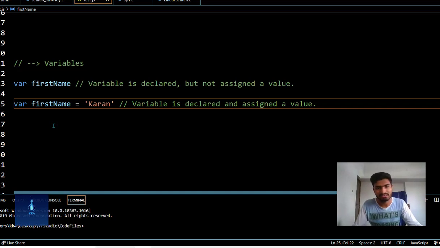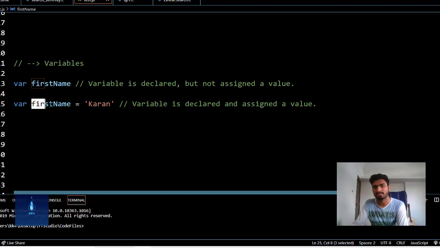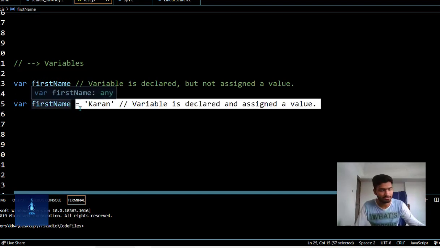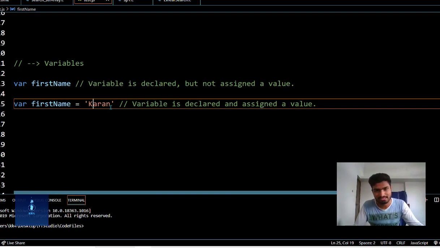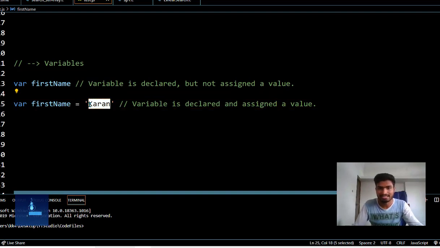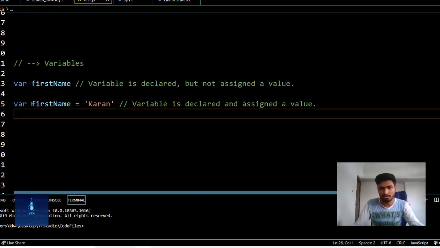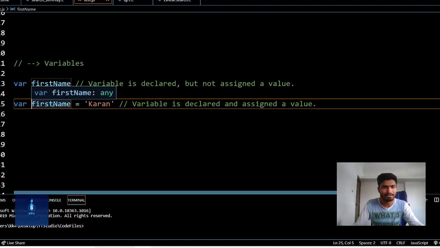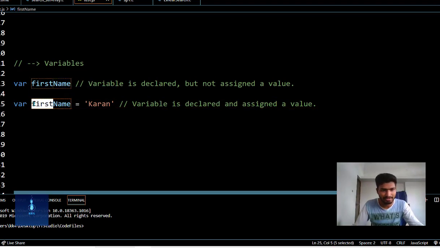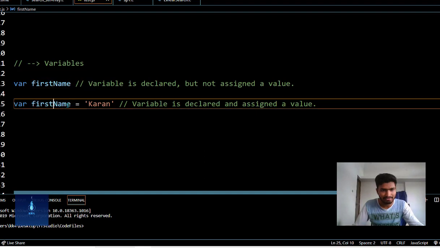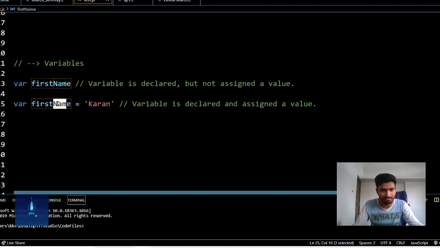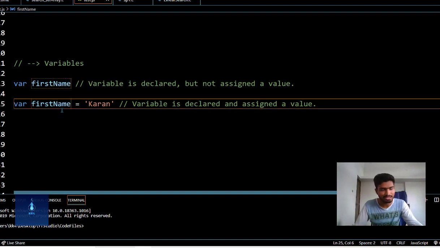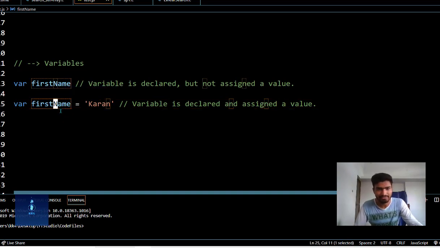Variable names can contain letters and dollar sign characters also, the underscore and numbers, but cannot begin with a number. That is, it should always begin with a letter. The convention in JavaScript variable naming is camel case. What is camel case? The first word is lowercase and each following word starts with an uppercase letter. We'll see this variable name here, firstName. The first F is small and the next word, that is Name, has an uppercase first letter. That's the camel case convention of writing any variable name.